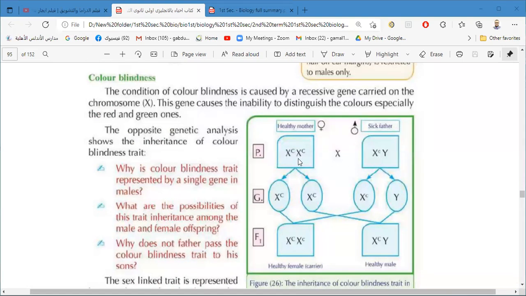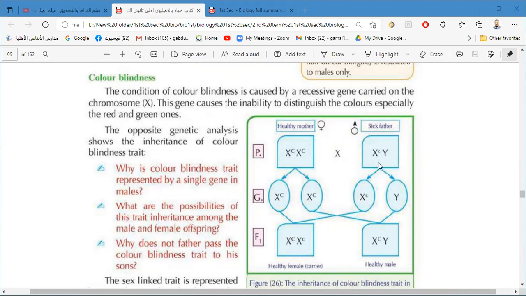But the female must have 2 genes to be infected by color blindness. So the color blindness is spread more in the human male than the human female, because the possibility is 50% in the male, because one gene is carried on X and no gene carried on Y.